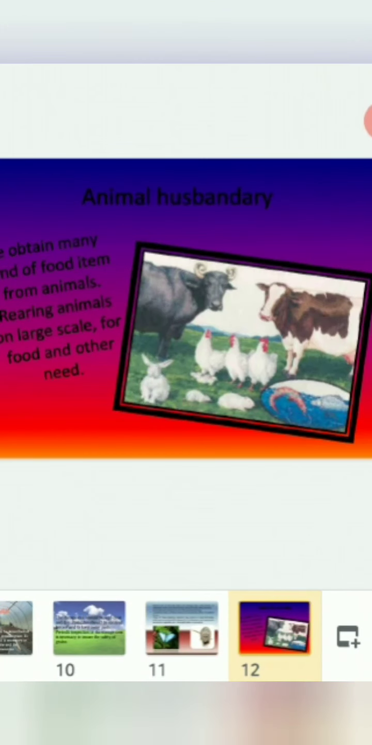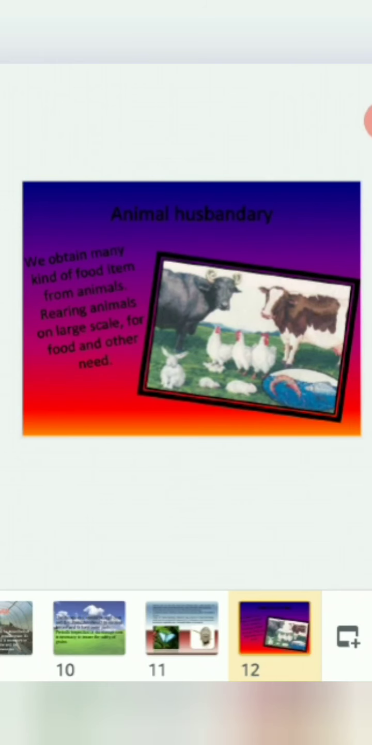Next, we will see animal husbandry, which is a part of agriculture. So we will see animal husbandry here. We have obtained many kinds of food items from animals, rearing animals on a large scale for food and other needs. So poultry, animal husbandry and all come under agriculture.